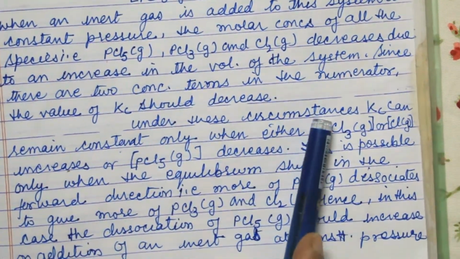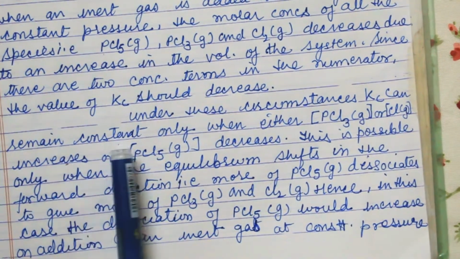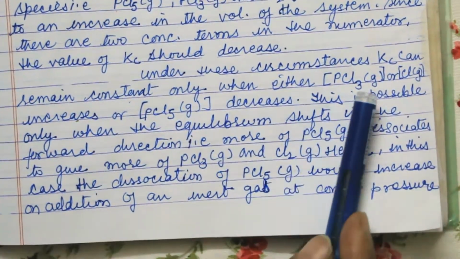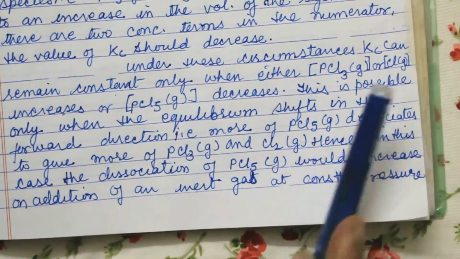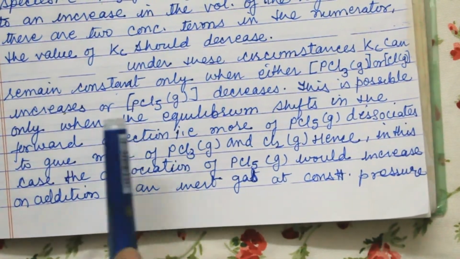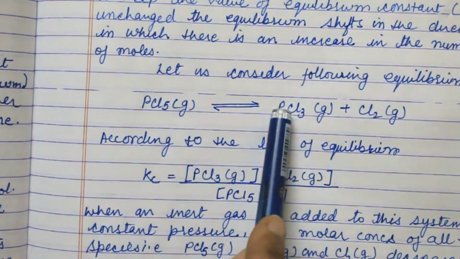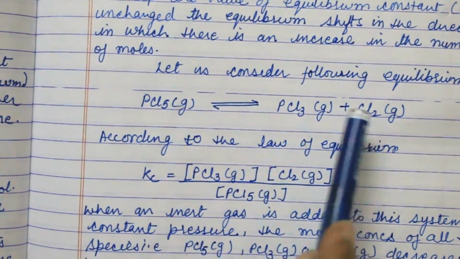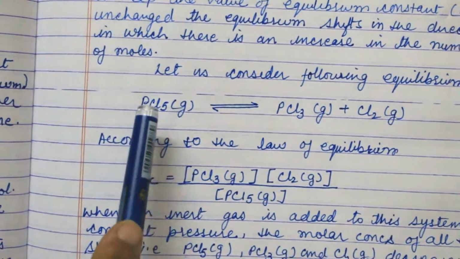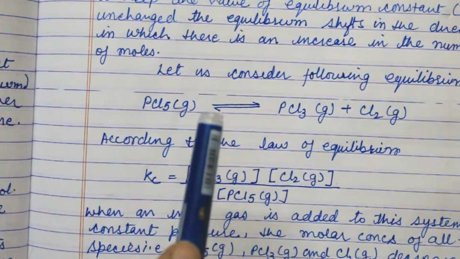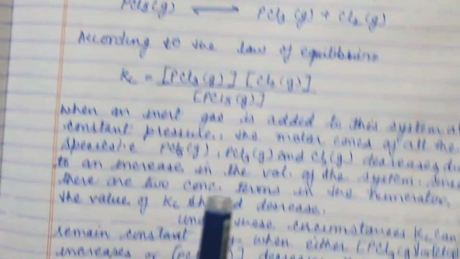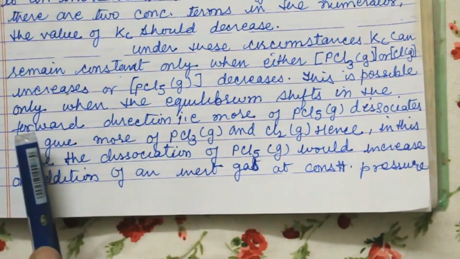Under these circumstances, Kc can remain constant only when either PCl3 or Cl2 increases or PCl5 decreases. If PCl5 decreases and these two increase, then the volume increases, because this is a reversible reaction in the equilibrium state.